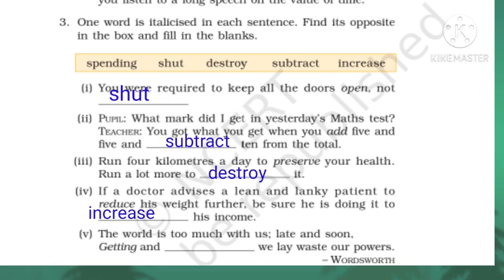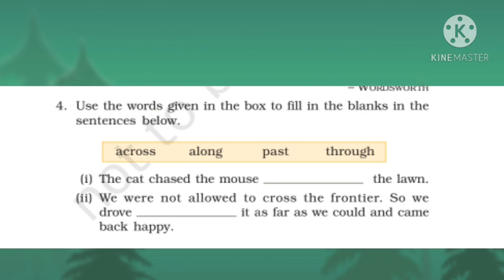Next one. The world is too much with us, late and soon. Getting and dash we lay waste our powers. Wordsworth. The italicized word in this sentence is getting, and the opposite of getting is spending. Fourth one. Use the words given in the box to fill in the blanks in the sentences below. The words given in the box are across, along, past and through. First one. The cat chased the mouse dash the lawn. The answer is: the cat chased the mouse across the lawn.